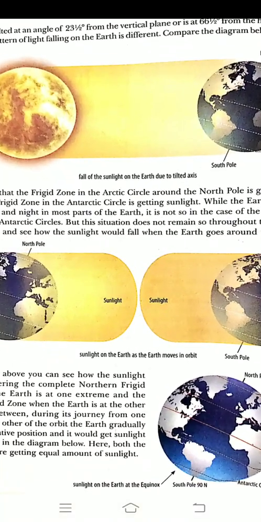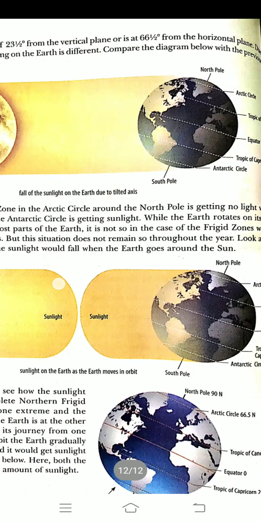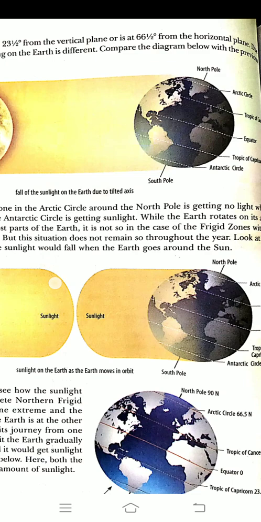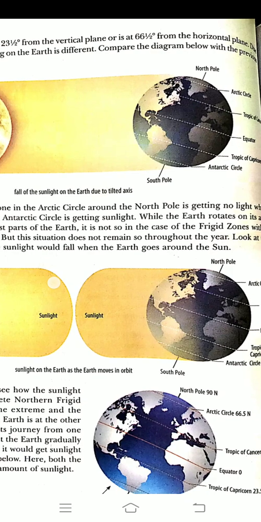Do you notice that the frigid zone in the Arctic Circle and the North Pole is getting no light? At the same time the complete frigid zone in the Antarctic Circle is getting light. See this beta. See this, North Pole and South Pole. Basically, while the Earth rotates on its axis forming day and night, it is most part of the Earth. It is known as the frigid zone. Why are they called the frigid zone?